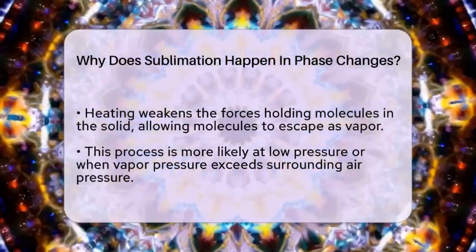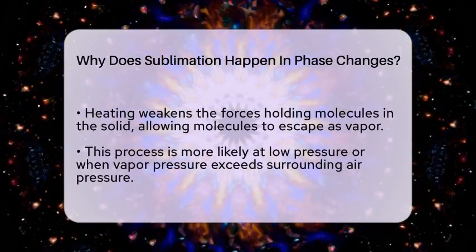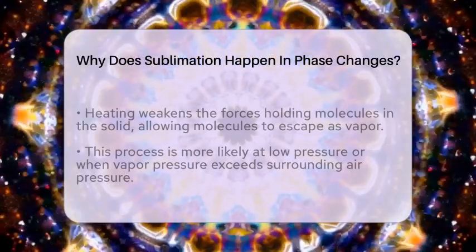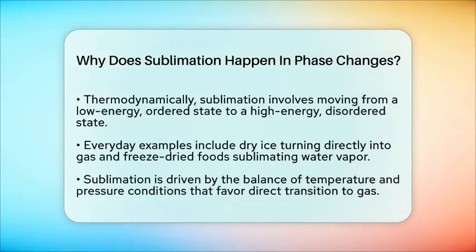You can see sublimation in everyday life too. Dry ice, which is solid carbon dioxide, sublimates at atmospheric pressure without melting. It's used in special effects and cooling because it turns directly into gas. Freeze-drying food is another example, where water in frozen food sublimates directly into vapor, helping preserve the food without it turning into liquid.